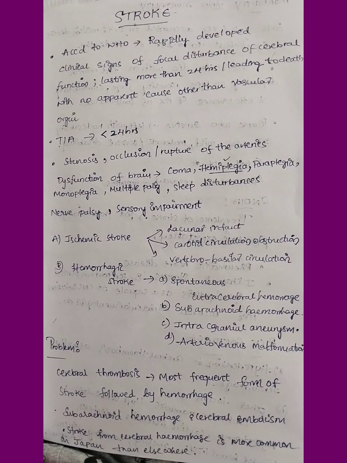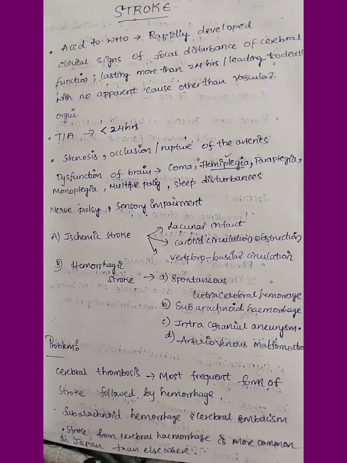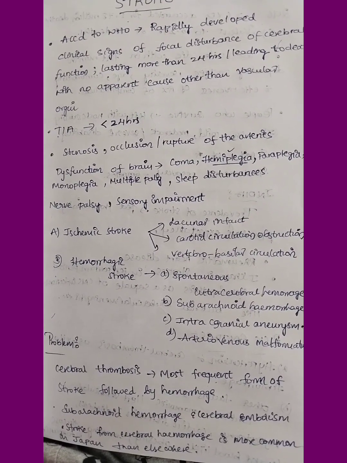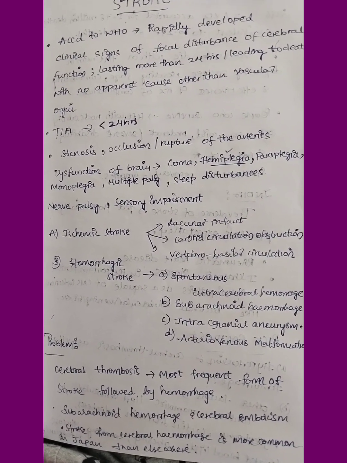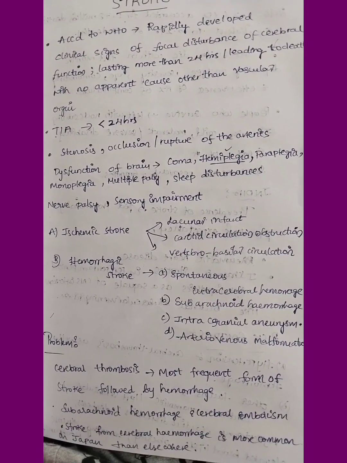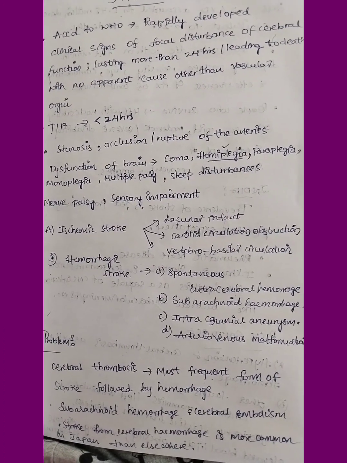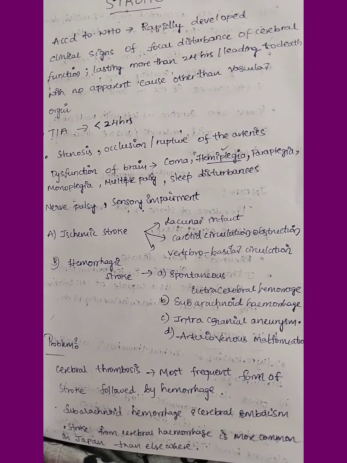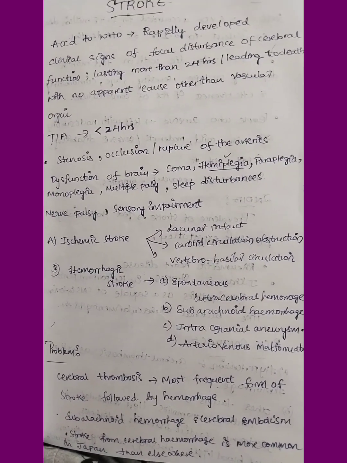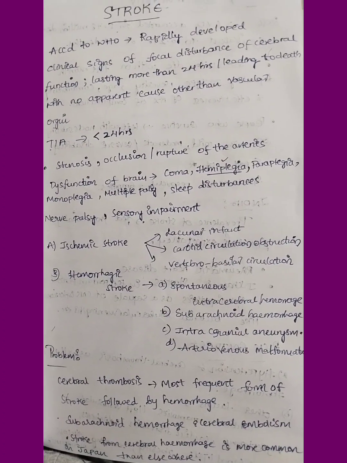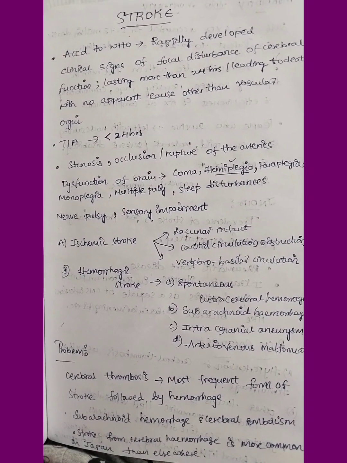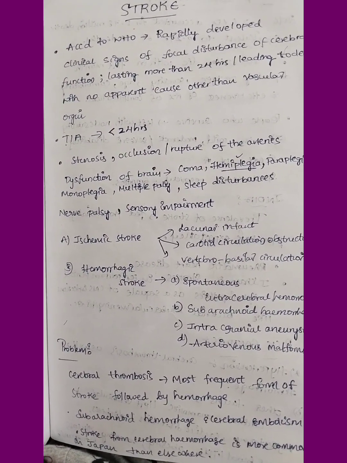So why does stroke occur? What are the main reasons? Stenosis, meaning narrowing of the cerebral arteries, or occlusion due to a thrombus, or rupture of the arteries. Rupture occurs mainly due to aneurysms. Next is dysfunction of the brain, which occurs due to coma, hemiplegia, paraplegia, monoplegia, multiple palsy and sleep disturbances. It may also be due to nerve palsy or sensory impairment.